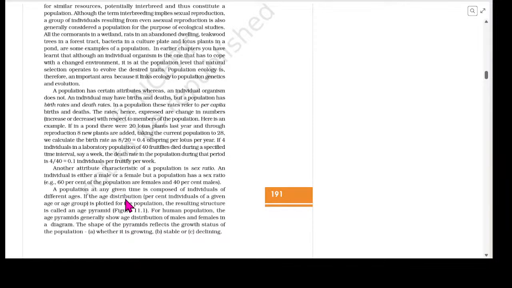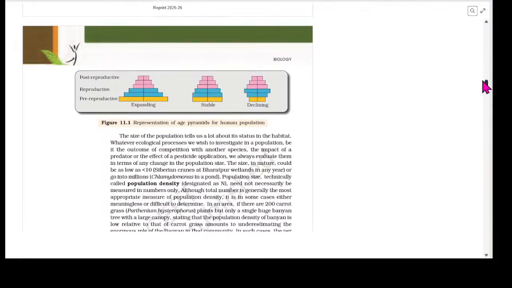If the age distribution is plotted for the population, the resulting structure is known as age pyramid. For human population, the age pyramids generally show age distribution of males and females in a diagram. The shape of the pyramids reflects the growth status of the population, whether it is growing or stable or is it declining.